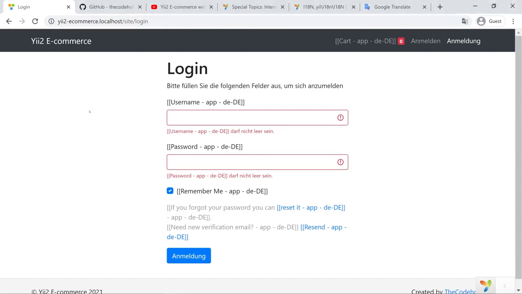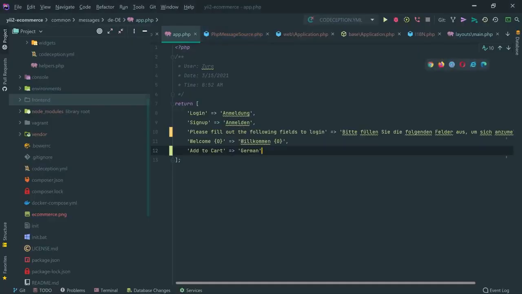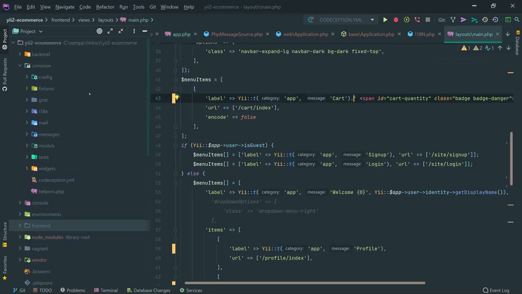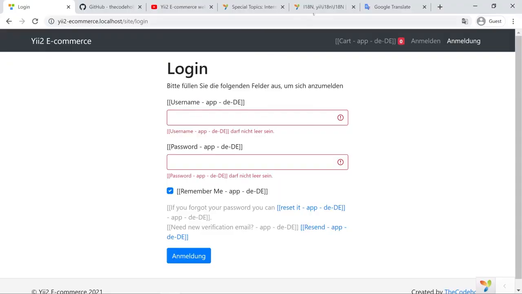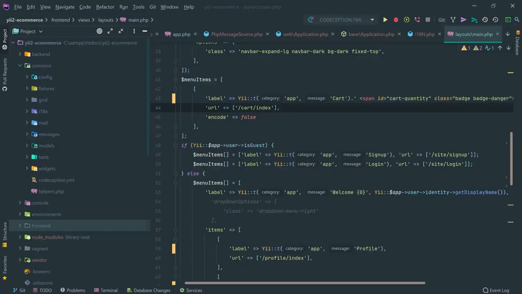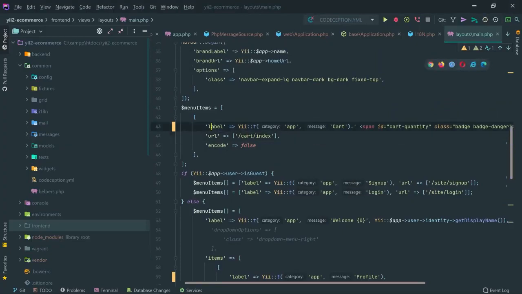Okay, so now I would like to show you how you can actually grab all source messages, all messages which are written with the Yii t method, and save them in files or in the database so that you can go inside the file and translate them very quickly. That topic, by the way, is also very well explained in the documentation. Let me actually show this to you, but first I'm going to comment all these things and just push it.